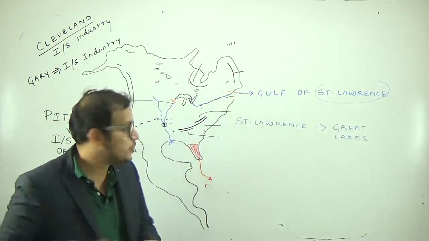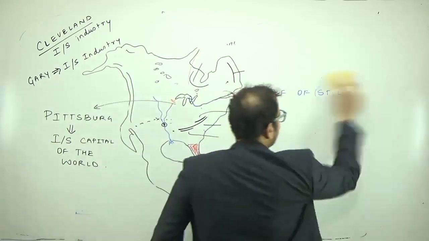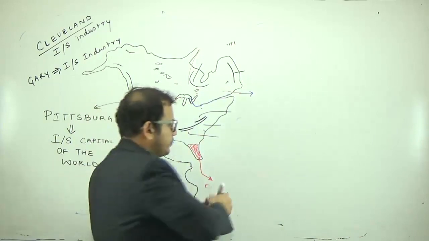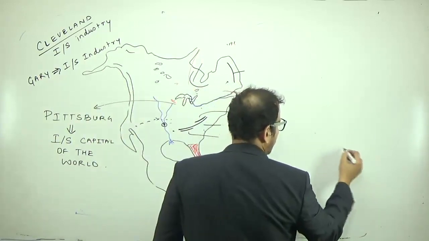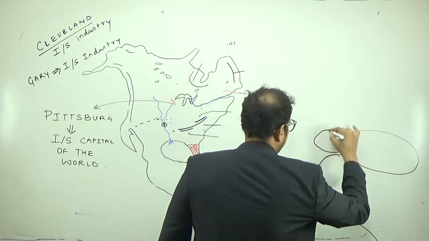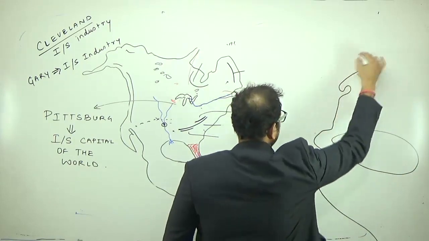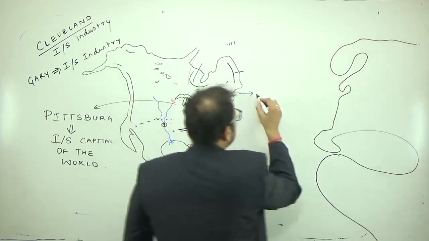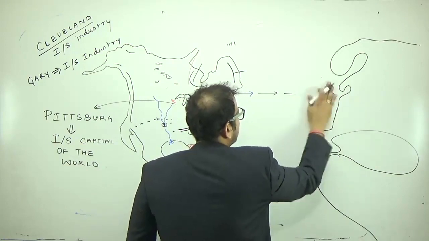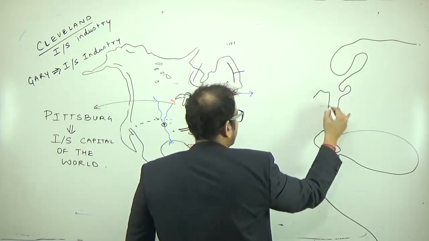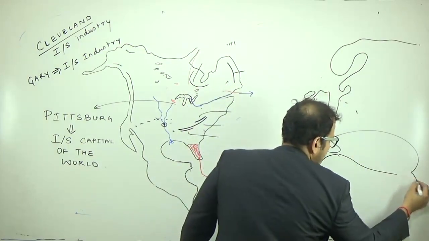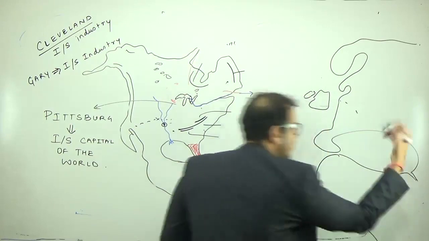After going into the Atlantic Ocean, it will go into the European region, England, which itself is the most advanced region, and from there through the Suez Canal into Asia.